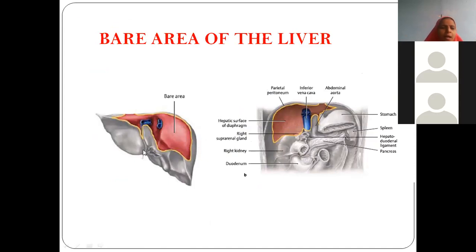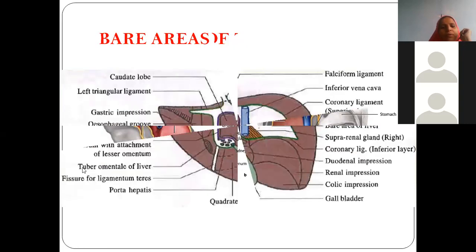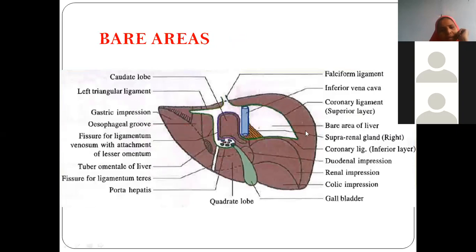This particular area is shown from behind, the liver is shown from behind. This is the abdominal cavity where the liver is removed to show the inferior vena cava is here like this. And we are seeing the right dome of the diaphragm. Can you see the kidney outline here? And in this area, the bare area, we have the right suprarenal gland, where I am showing you the arrow. So this is Datta's picture, whatever is easy you can practice. Falciform, superior layer of the coronary, inferior layer of the coronary, right triangular, left triangular.